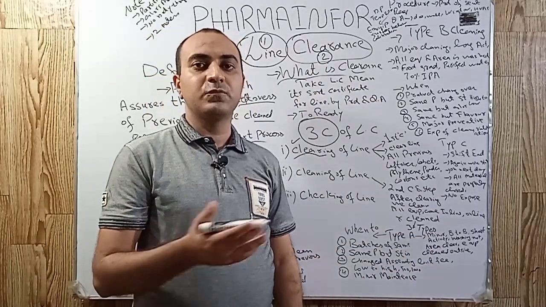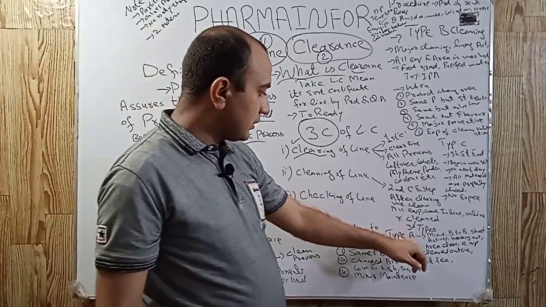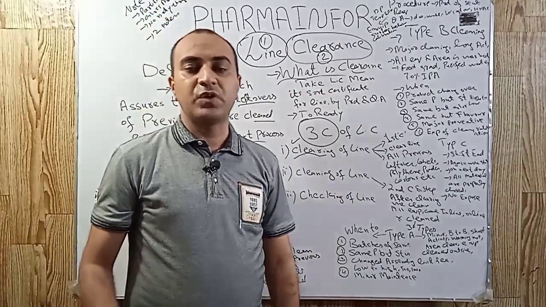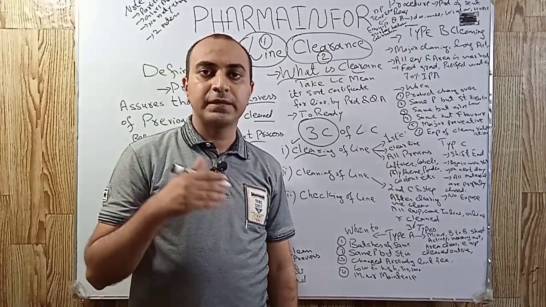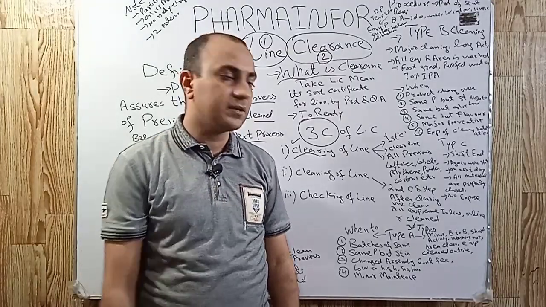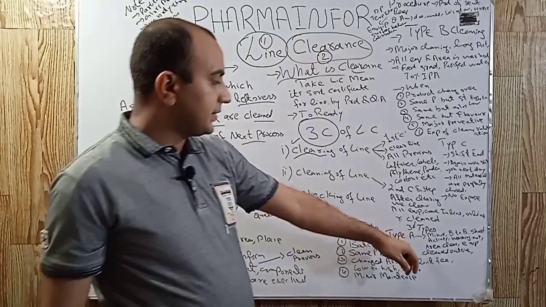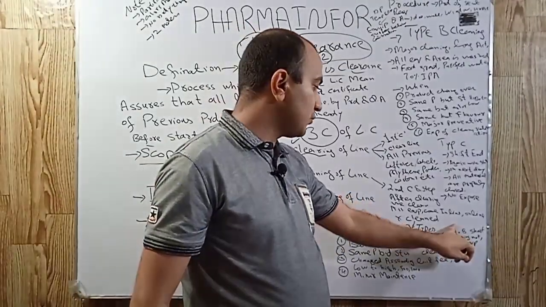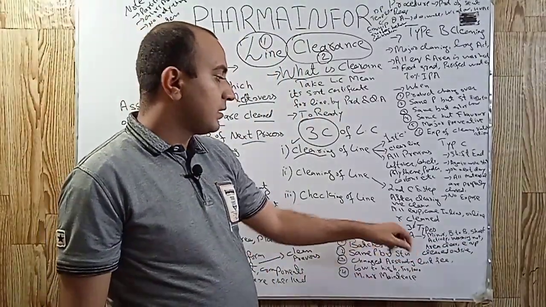So suppose we are considering a case where we call type A a minor cleaning. So what is a minor cleaning? As the name indicates, it is a little activity, not a major activity. Type A cleaning is known as minor cleaning. It is also known as batch to batch cleaning. It is a short activity.